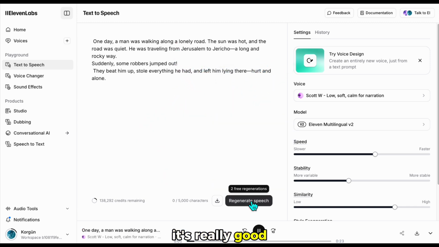Yes, I think it's really good. Now I'll download this voice to my computer, and I'll generate the rest of the lines the same way.